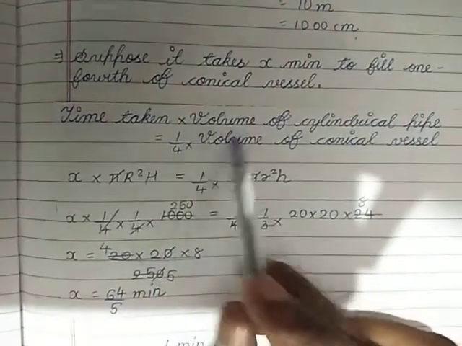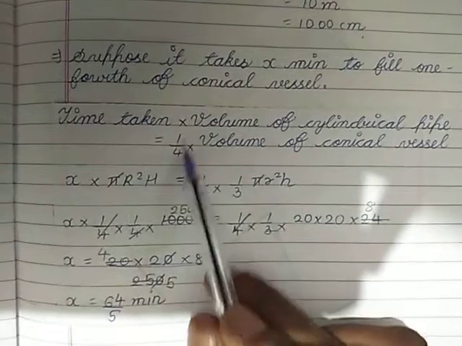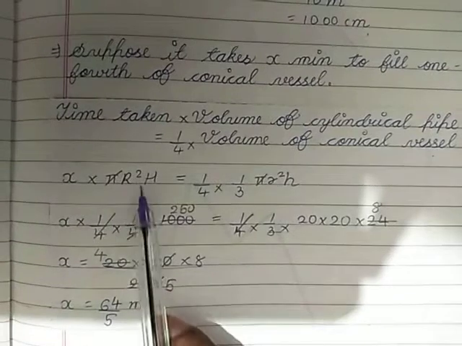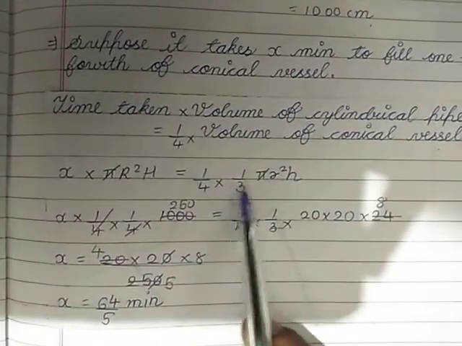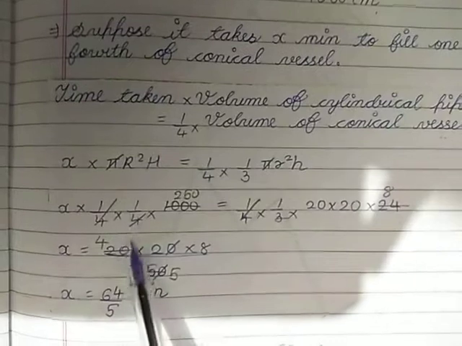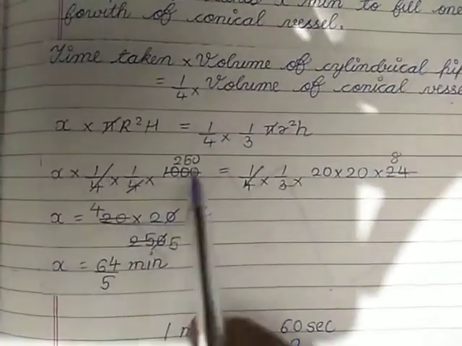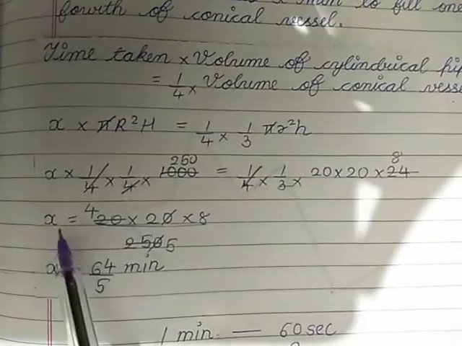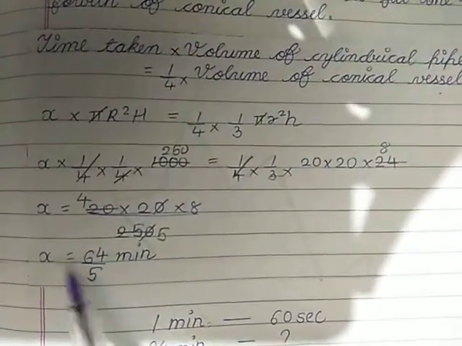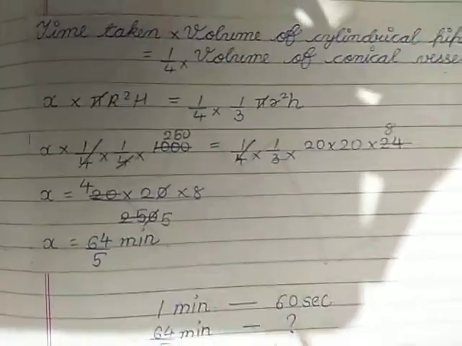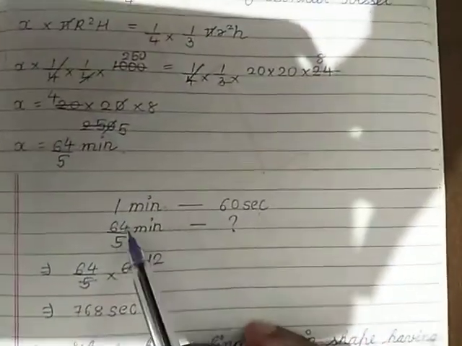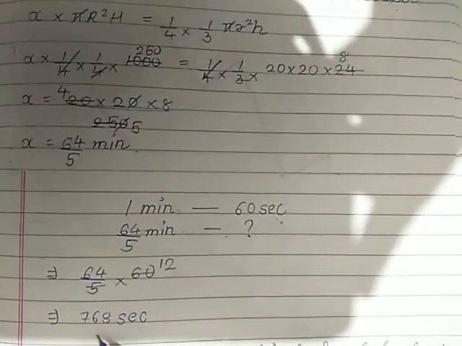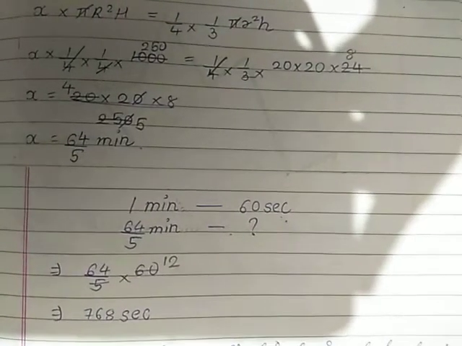So time taken times the volume of the cylindrical pipe is equal to 1/4 into the volume of the conical vessel. So X into pi r square H is equal to 1/4 into 1/3 pi r square H. Pi and pi cancel out. So you can cancel this 16, and you'll get X is equal to 64/5 minutes. So 1 minute is equal to 60 seconds. So 64/5 minutes is equal to how many seconds? It will be 768 seconds.